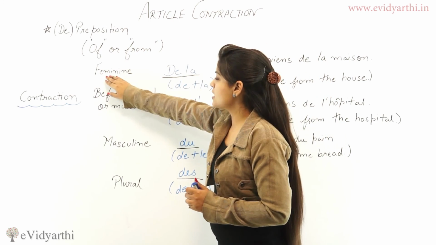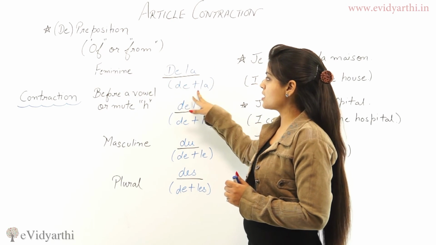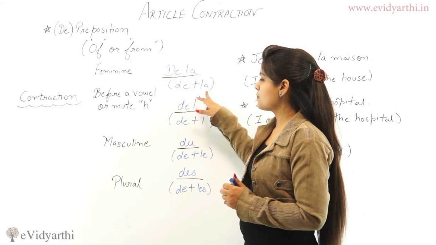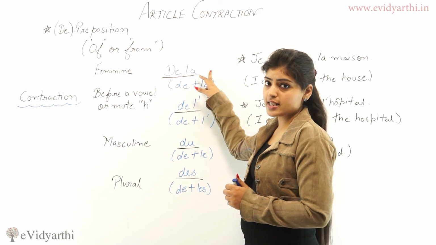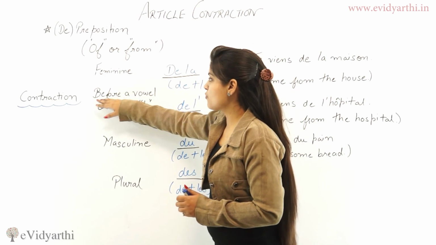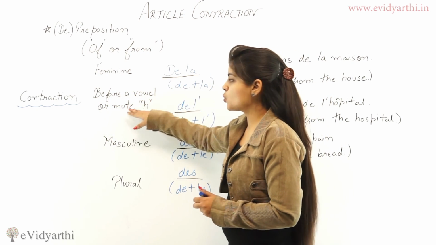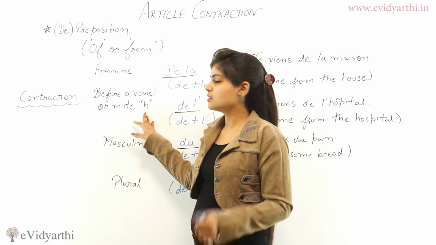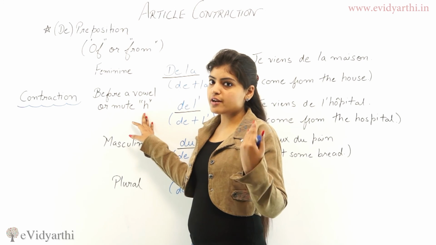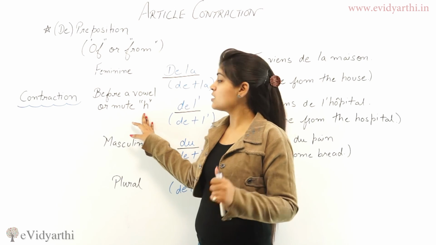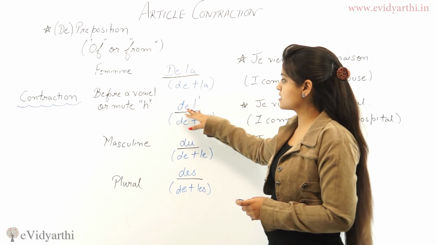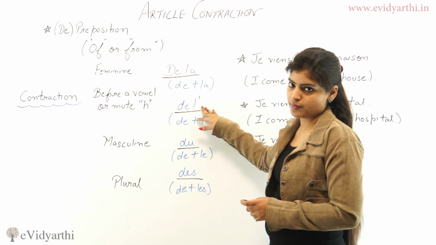So with feminine we have de plus la is de la. Next, before a vowel or mute h. H is a vowel in French and it remains silent. So we have de plus l apostrophe is d and l apostrophe.